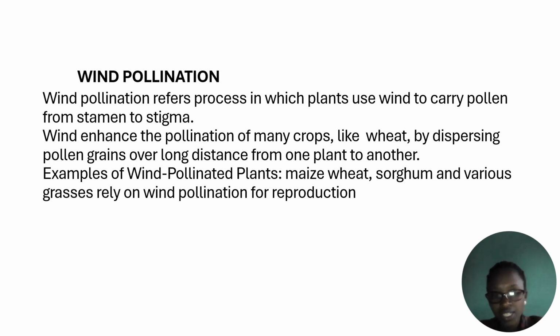So wind has high importance to plants in the process of pollination, where it helps flowering plants to pollinate by transferring pollen grains from one plant to another, and this helps farmers to get high productivity, because wind facilitates the pollination process.